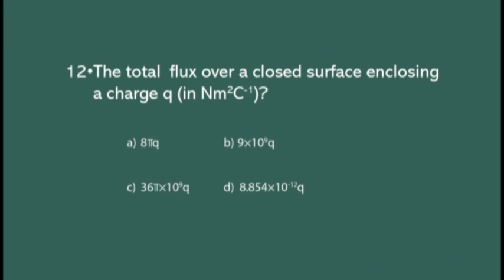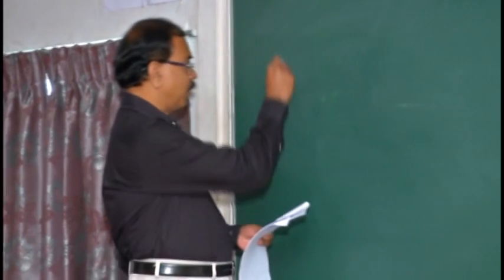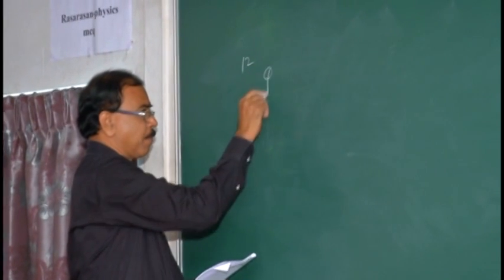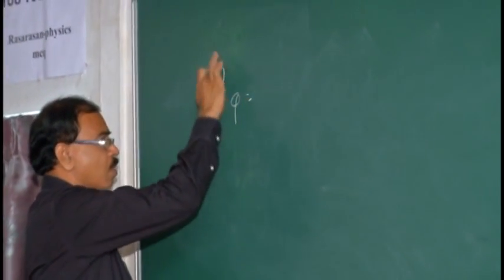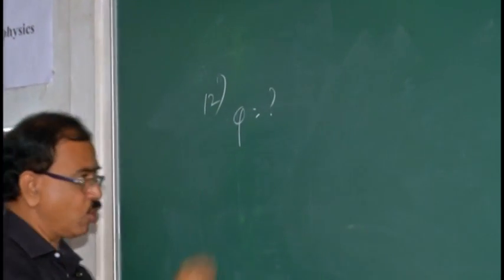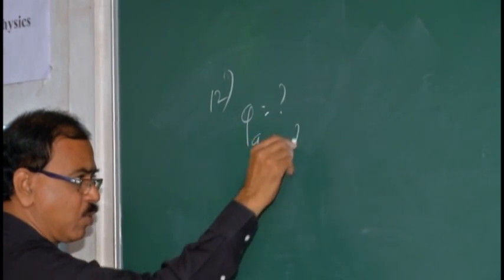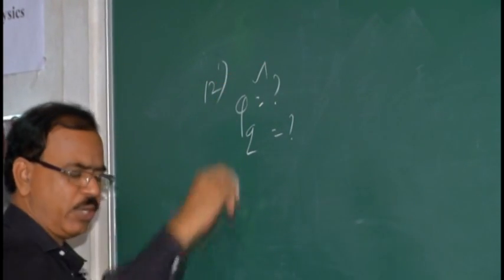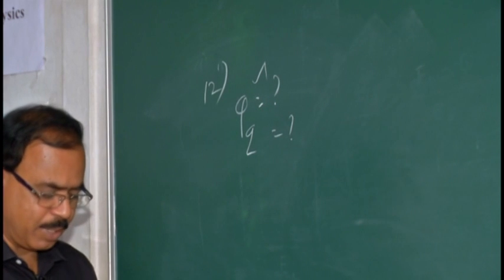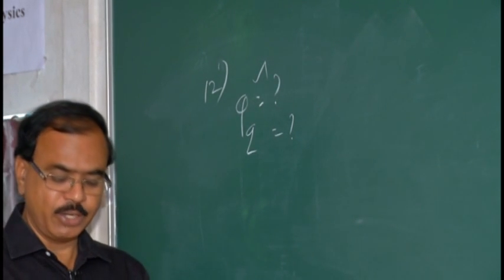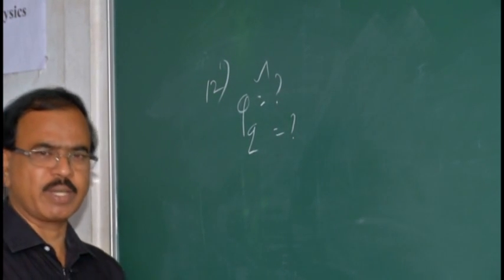12. The total flux over a closed surface enclosing a charge Q. Total flux means electric flux. The total electric flux enclosing a charge Q is dash, and the flux unit is mentioned in the question itself, Newton meter square coulomb power minus 1.